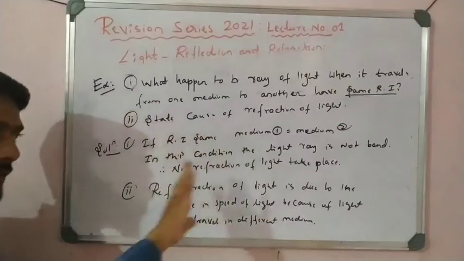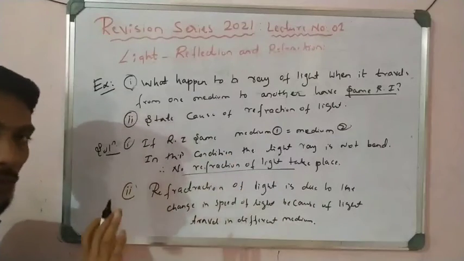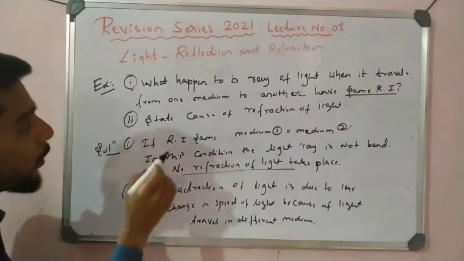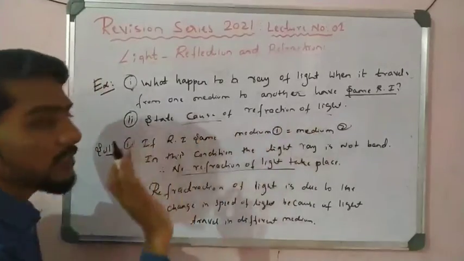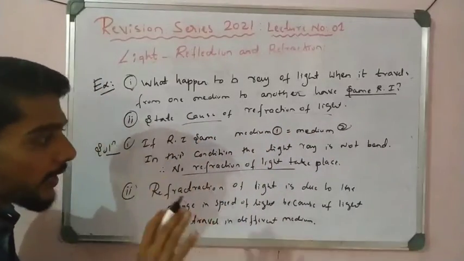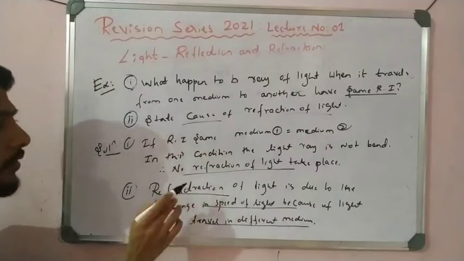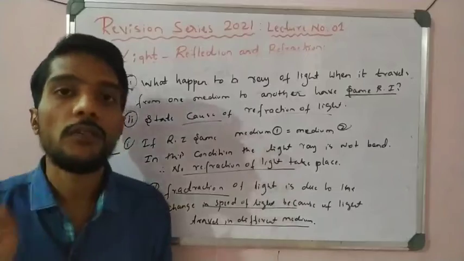Okay, if the medium is the same, no refraction. If the medium is different, then the cause of refraction is there. If the mediums are different, the speed of light changes, and only then does refraction take place. That is the cause of refraction.